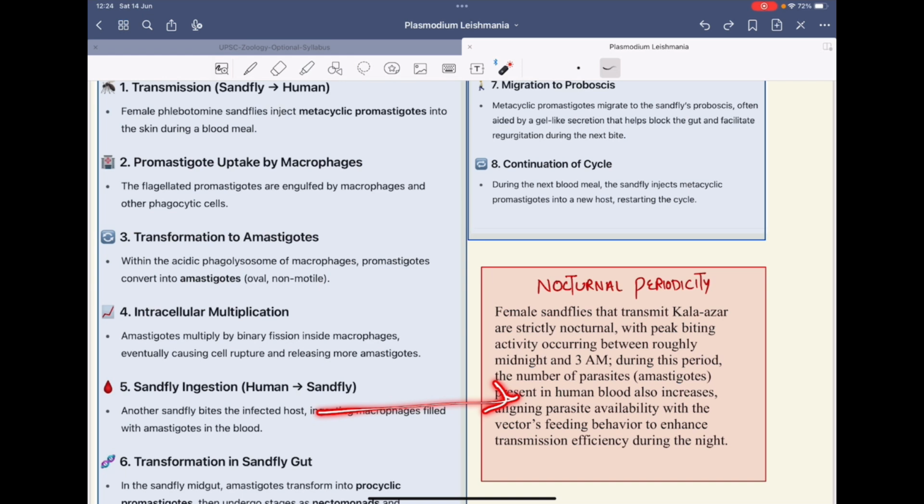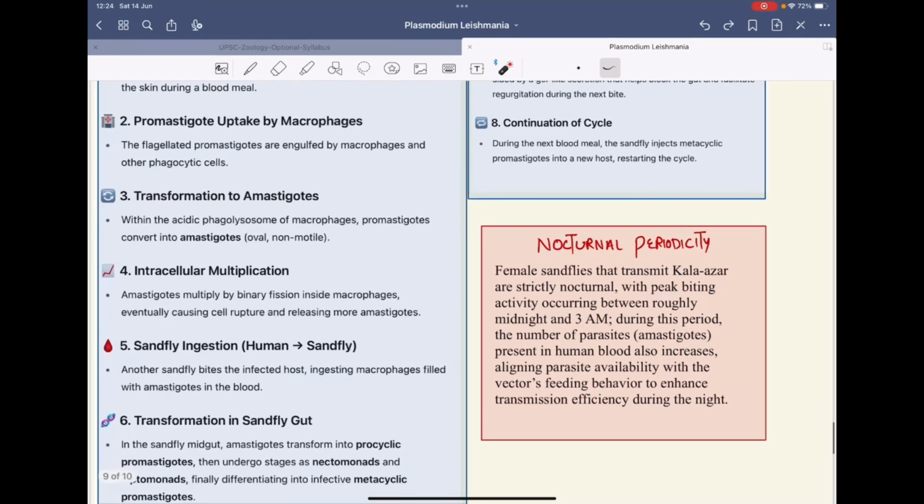Here the nocturnal periodicity has been explained, that it is the activity occurring roughly from midnight to 3 a.m. During this period, the number of amastigotes present in the blood increases, and the availability for the vector to feed and take up this amastigote form increases during the night time.